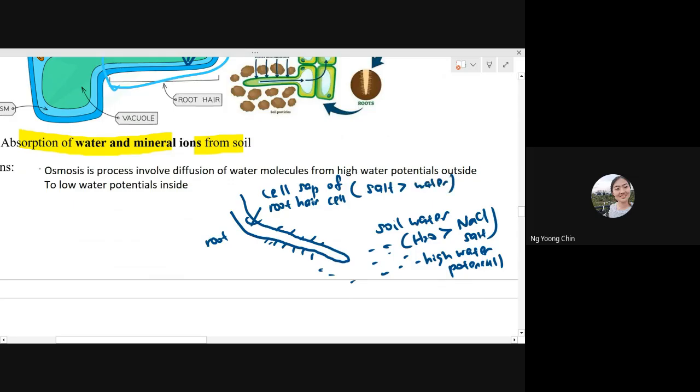So this is how water is able to diffuse from the soil water, which has more water, into the cell sap of the root hair cell, which has less water. So water diffuses by osmosis. How about the mineral ions? Mineral ions also need to be absorbed, taken up into the root hair cell. I change to another color. Okay, these are the mineral ions.